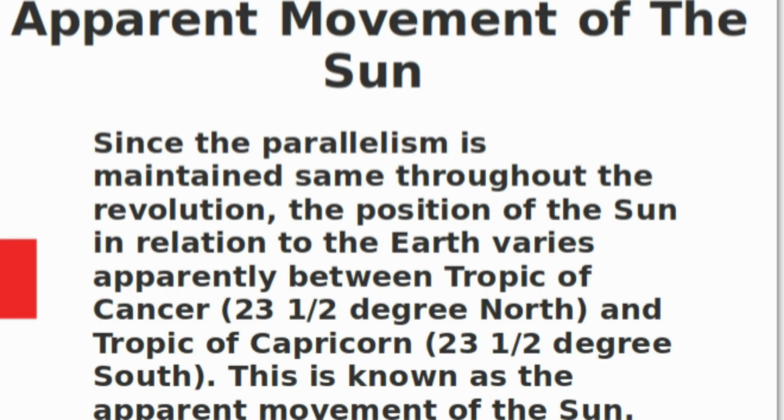The next topic is the apparent movement of the Sun. Since the parallelism is maintained same throughout the revolution, the position of the Sun in relation to the Earth varies apparently between Tropic of Cancer and Tropic of Capricorn. This is known as the apparent movement of the Sun.